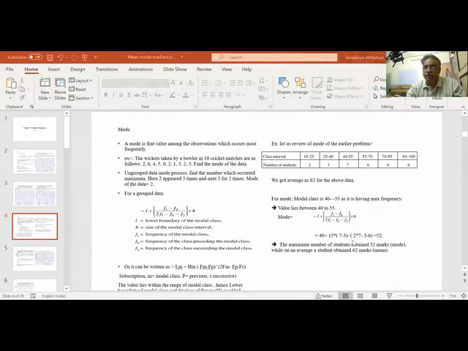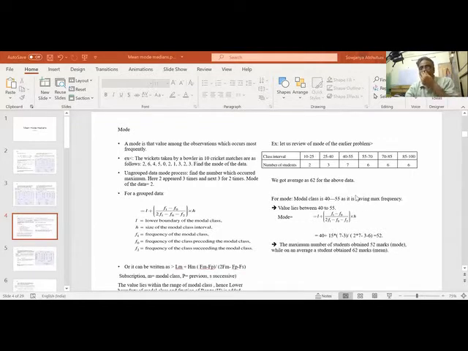Into H. Here H is given. H is what? H is the range. 40 to 55, 15 is the range. So suppose all three are the same. This is also 7, this is also 7. Then what will happen? This is 7, this is 7. So 7 minus 7, 0. Everything is 0. That means it will simply be the lower boundary.